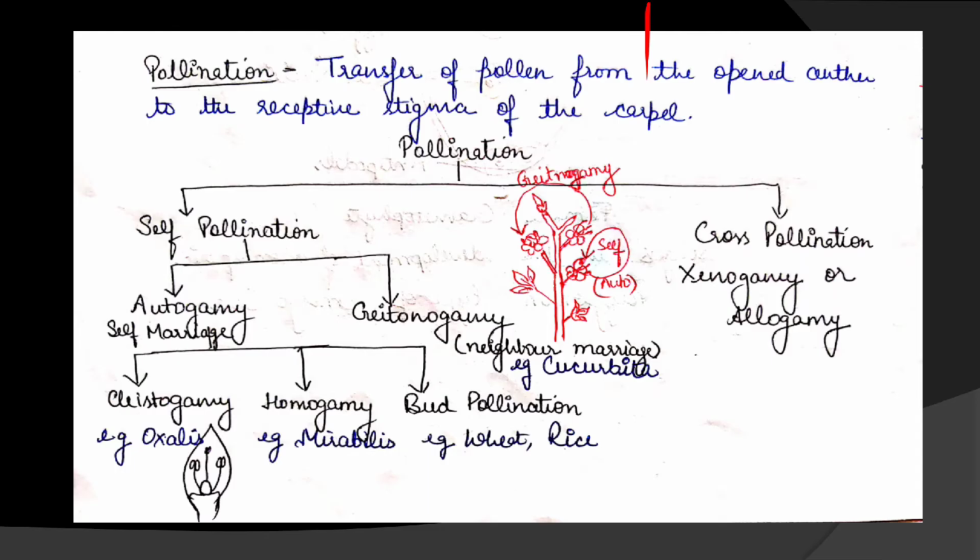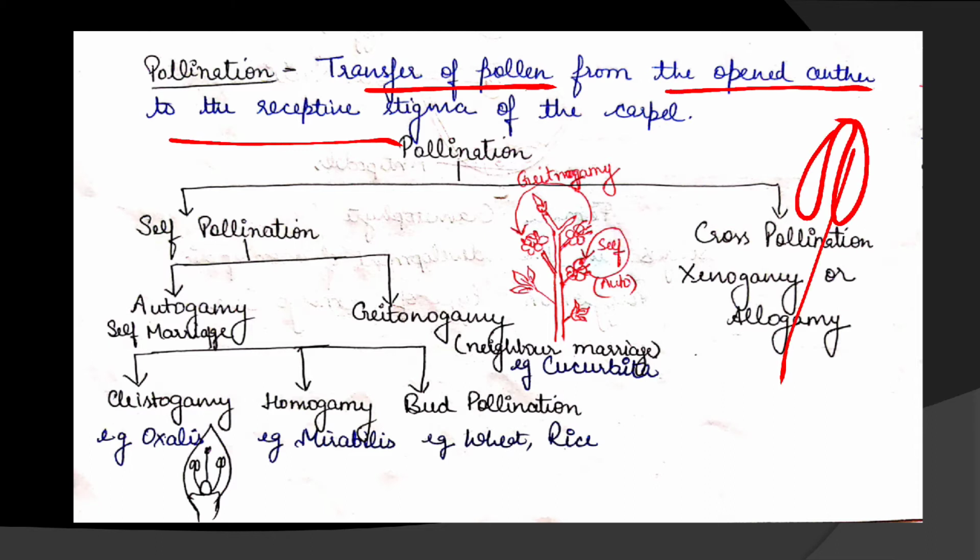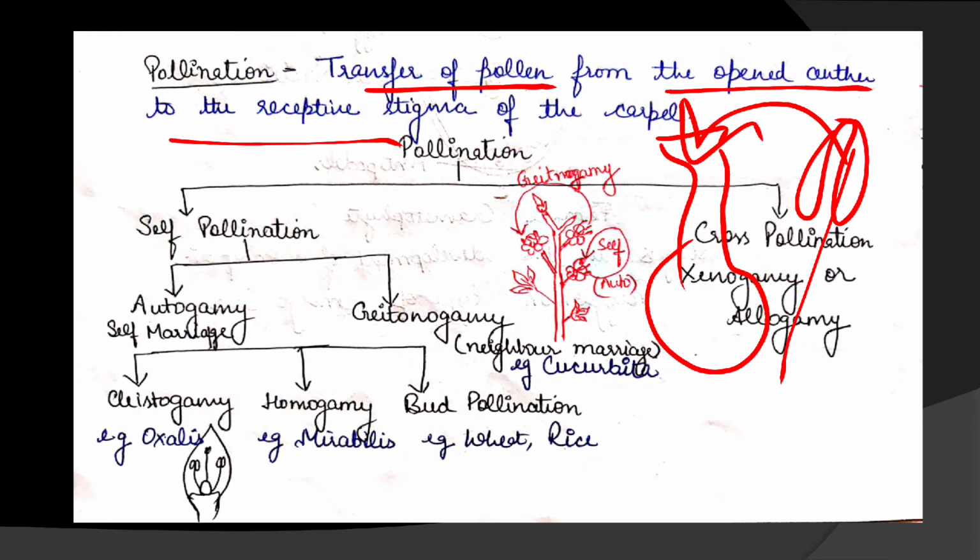So let's learn today about pollination. Pollination is the transfer of pollen from the anther to the stigma. Okay, it is nothing but the transfer of pollen from the anther to the stigma. In a proper way, we say that it is the transfer of pollen from the open anther to the receptive stigma of the carpel.